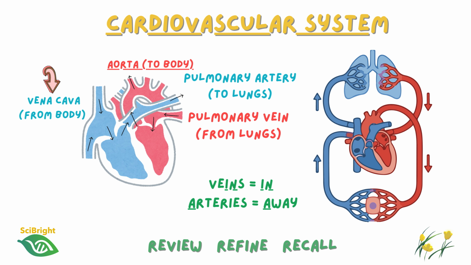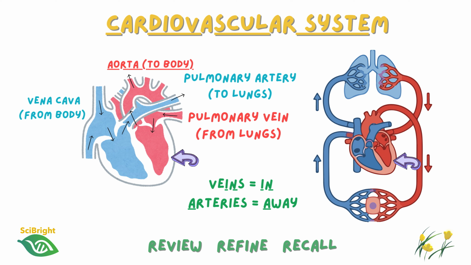The vena cava returns deoxygenated blood from the body into the right atrium. The blood then passes into the right ventricle before leaving through the pulmonary artery to travel to the lungs. The prefix pulmonary refers to the lungs. The artery tells us it is taking blood away from the heart. Oxygenated blood will return via the pulmonary vein, pulmonary, lungs, vein, into the heart. The pulmonary vein goes into the left atrium, passes into the left ventricle, and then the blood is finally pumped through the aorta to the rest of the body.